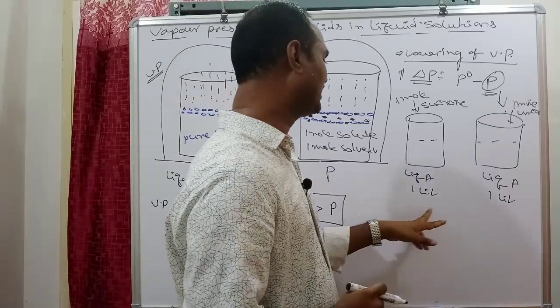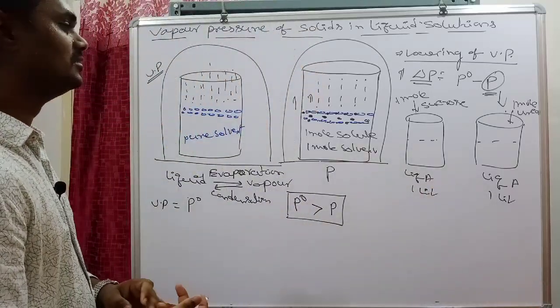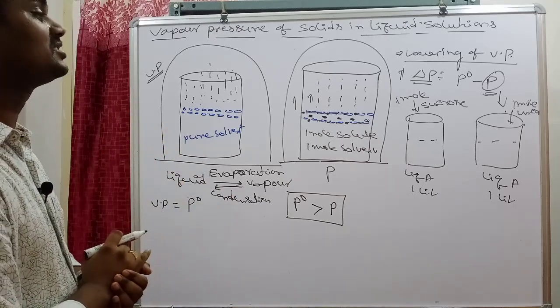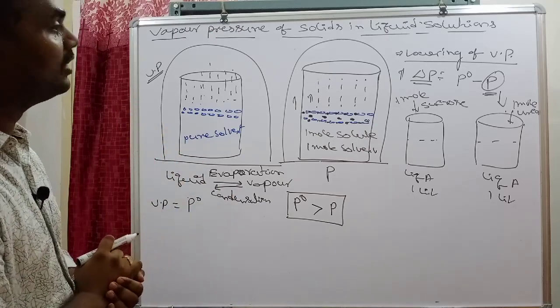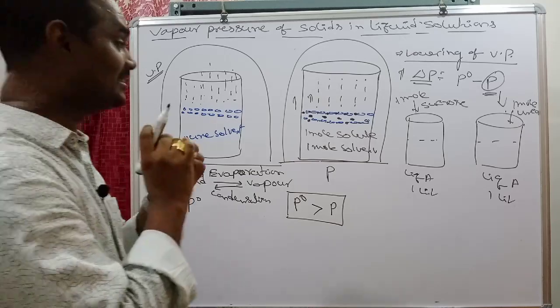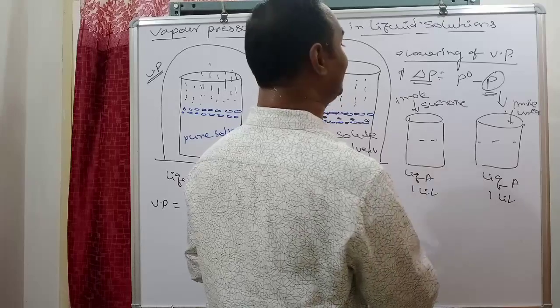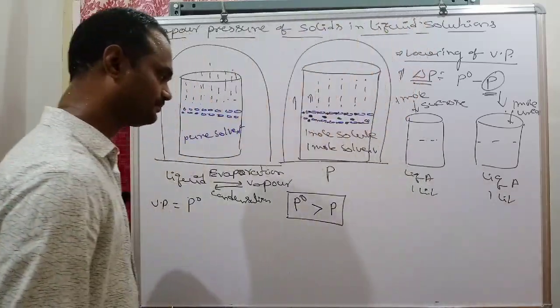Is it clear? The decrease in vapor pressure is the same when two solutions contain the same number of solute particles. That is, lowering of vapor pressure does not depend on the nature of the solute.